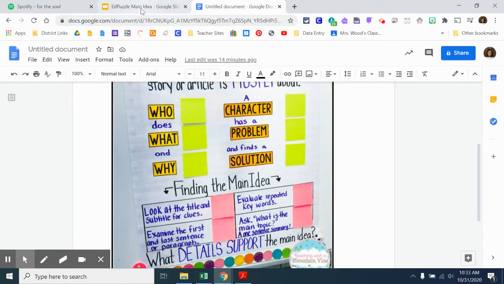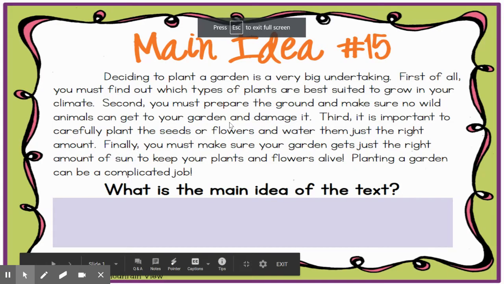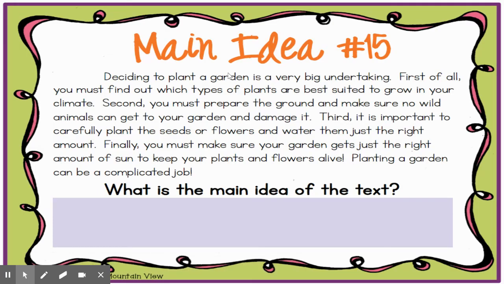So let's go back and look at our passage, boys and girls. Do you see any repeated words? I'm noticing I see the word garden quite a few times. Garden, here's your garden. Down here at the end, I see planting a garden. Now let's read the first and the last sentence. Deciding to plant a garden is a very big undertaking. Okay, a big undertaking. I know that means I'm doing something that is going to be kind of complicated, that has a lot of steps, that is going to be maybe a little bit of a challenge.